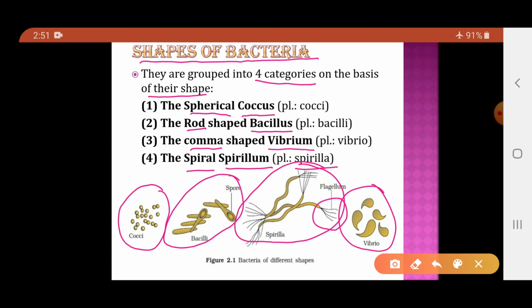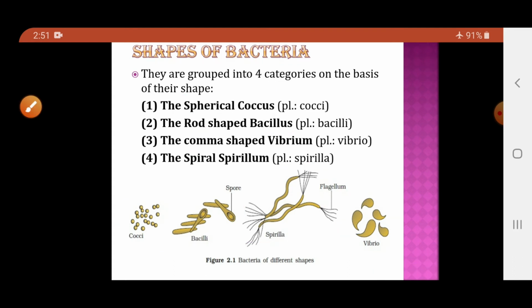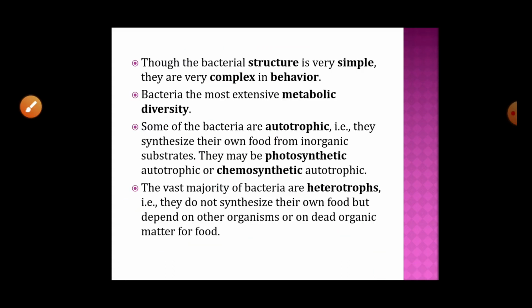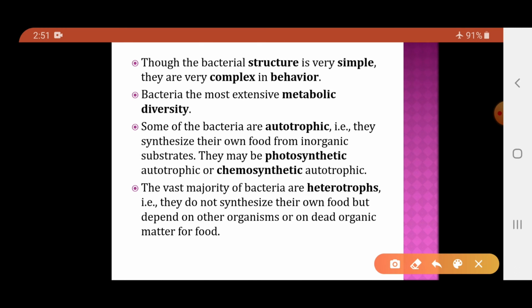So, there are 4 shapes of the bacteria, and based on that we can say that the bacteria can be categorized into 4 groups. Now, when we talk about the structure of the bacteria, we know that we cannot see the bacteria with the naked eye. They are observed under the microscope.